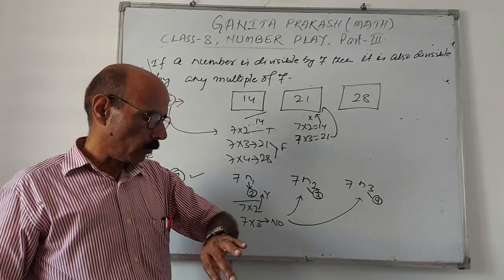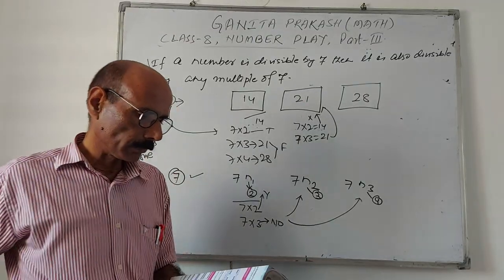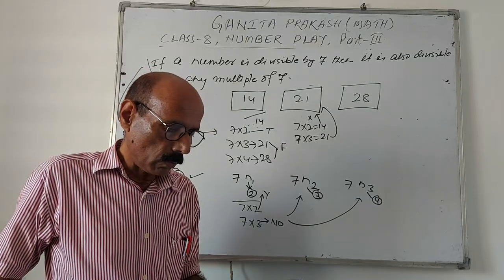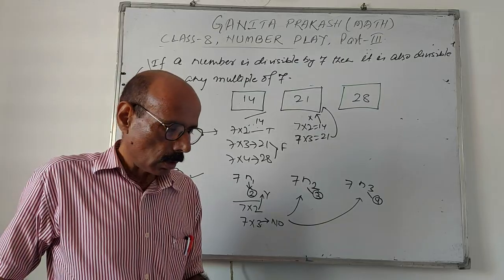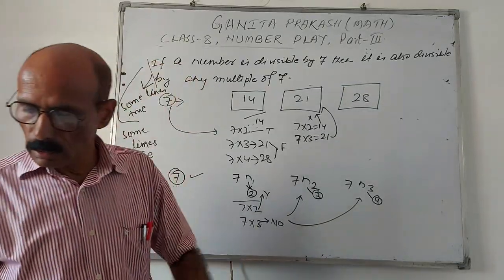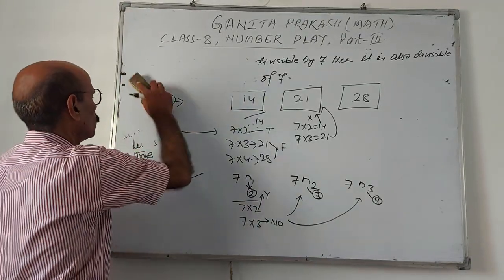How much time? 40 minutes. Should I do some more? If a number is divisible by both 9 and 4, it must be divisible by 36. Let us do this. At least one question more I should do. Then we will close the video.